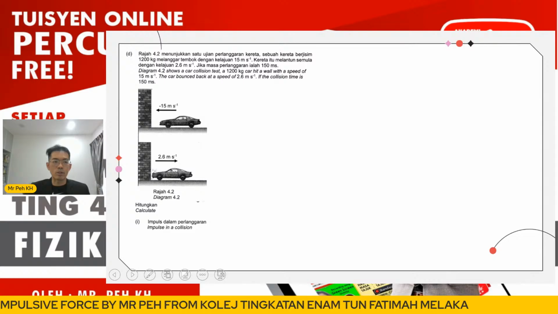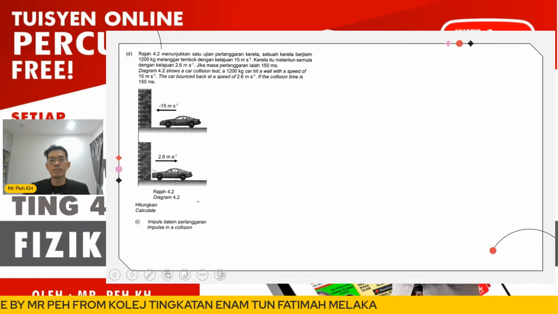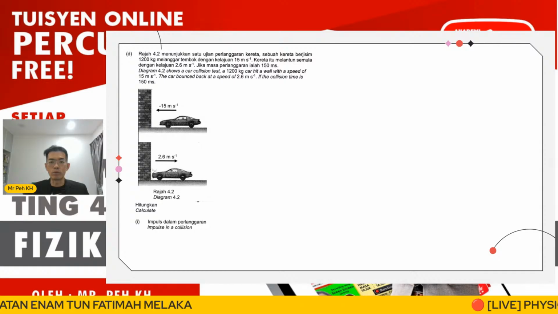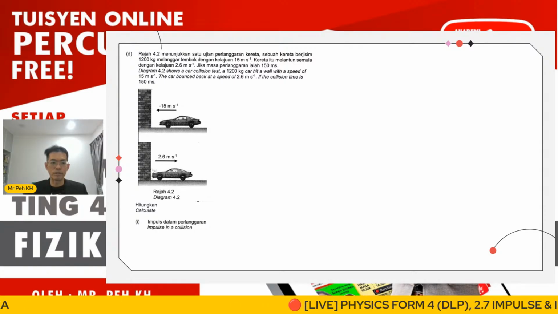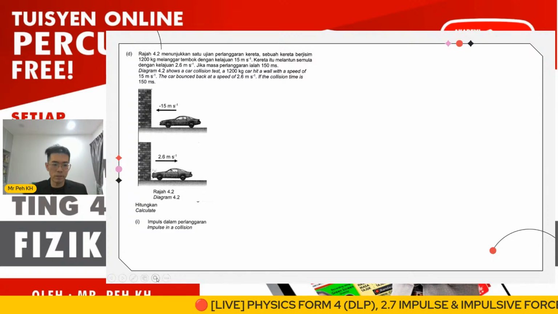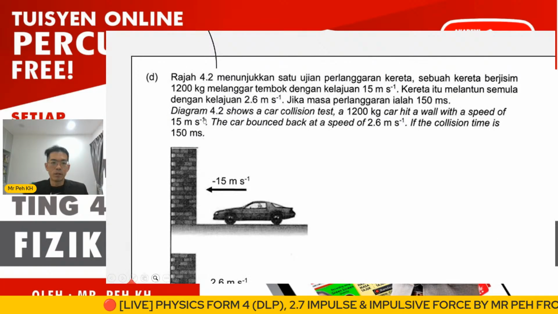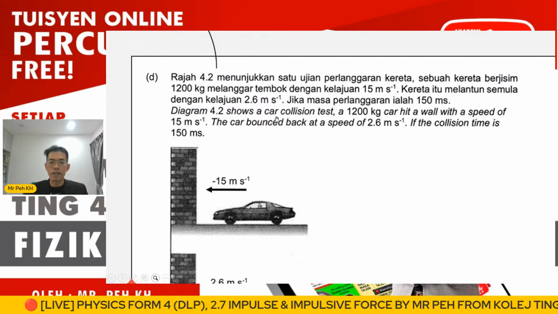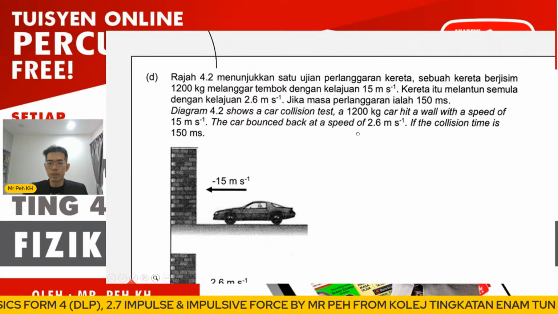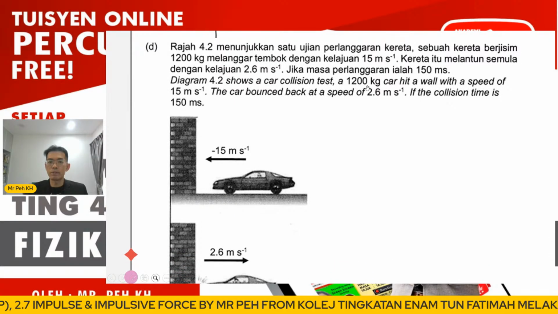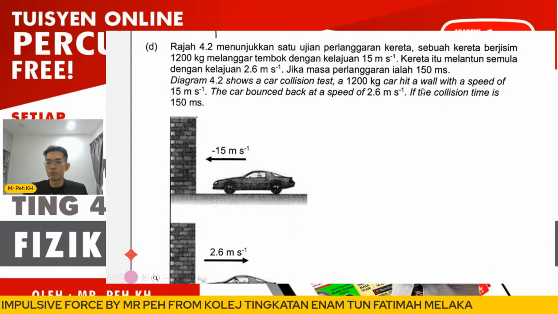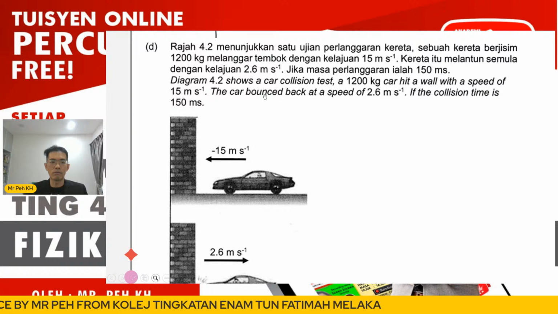Okay, so the next question here will be a calculation. That means this is learning standard 2, where you need to know how to solve questions related to impulse or impulsive force. Okay, so the question will be like this. Diagram 4.2 shows a car collision test. A 1,200 kg car hits a wall with a speed of 15.